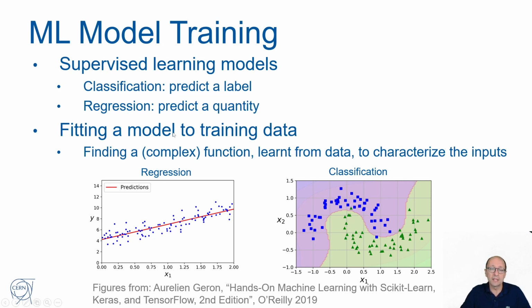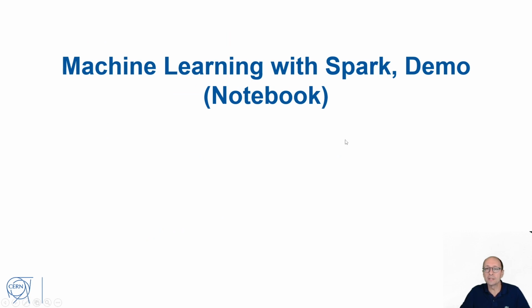So when we have the training data, we want to use that to fit a model. So this means finding a complex function that we learn from data that we use to characterize the input. So this function, when everything works well, is supposed to be able to generalize on new data and understand from new data how to either predict a label if it's a classification or predict a quantity if it's a regression. At this point, the details are in a separate notebook, and there is a video on running machine learning with Spark for this notebook. I refer you to that. You can jump to it and come back to this one later on.